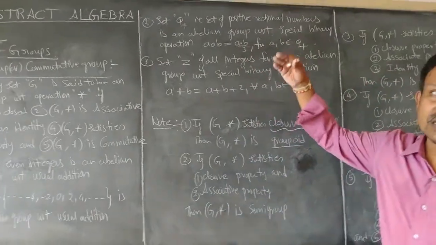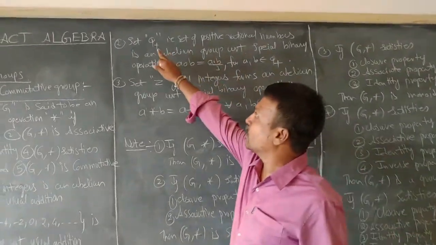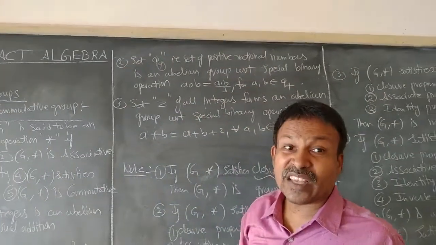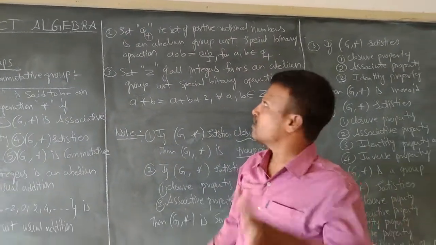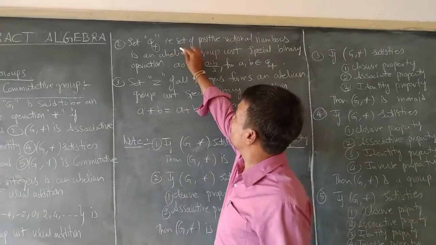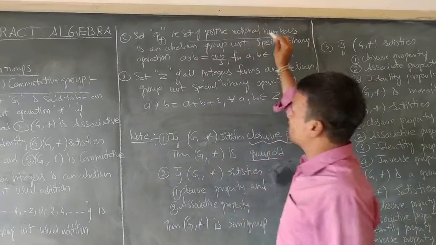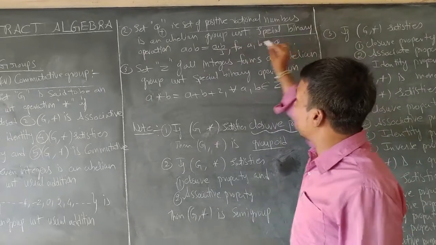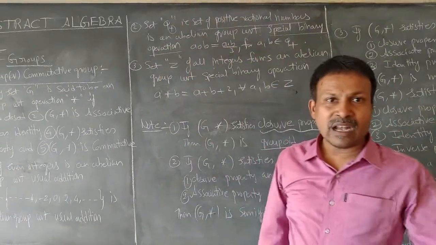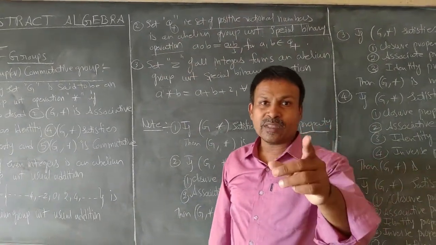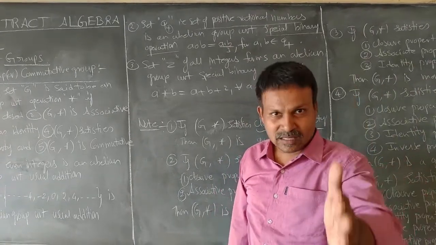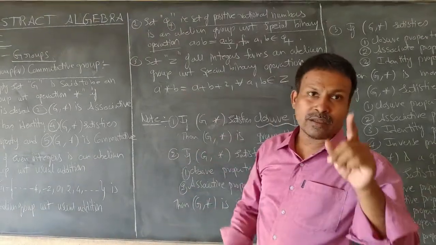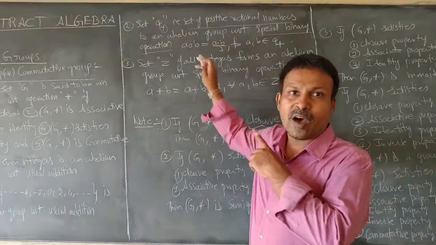If I go for the second example, Q plus, this plus is taken as suffix. Q suffix plus states that it is the set of positive rational numbers, is an abelian group with respect to a special binary operation. Right. Till now in your previous classes or in this present class, you might not have seen or you are not aware of this kind of operation, right?